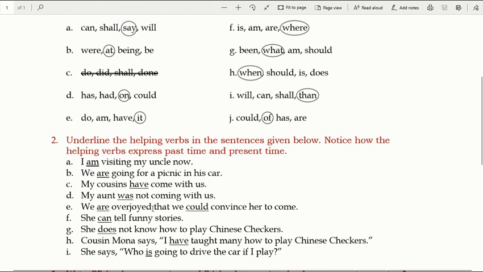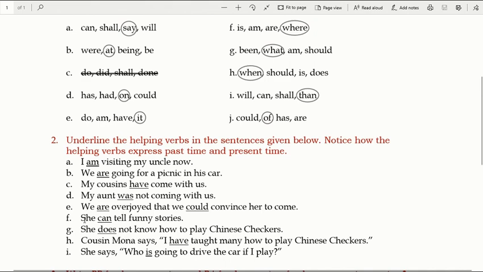In the next one, you can see two words are underlined. We are overjoyed. Overjoyed means बहुत खुश हो गए. We are overjoyed. That means हम अभी बहुत खुश हुए हैं. That we could convince her. Convince means to ask somebody to do something and they get ready to do it. We are overjoyed that we could convince. You could also put over here we could not. Okay, so this becomes a helping verb.